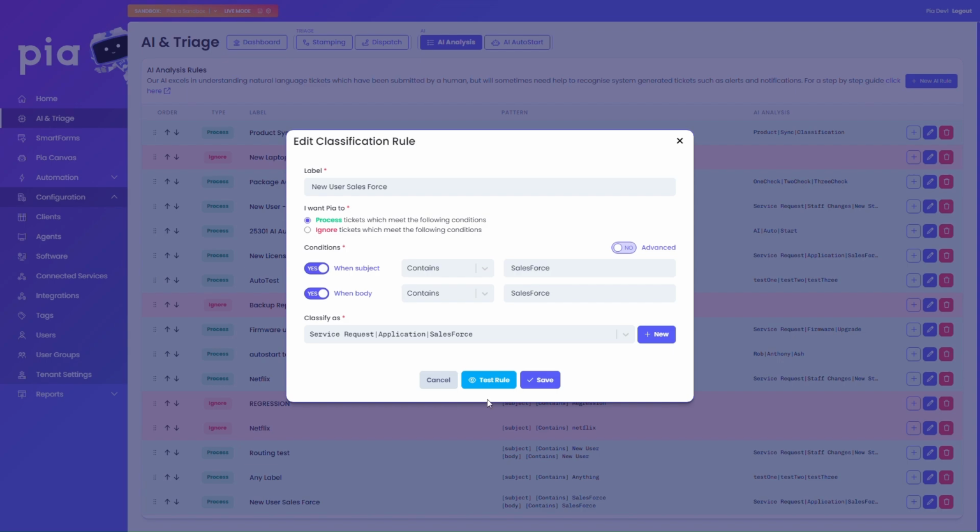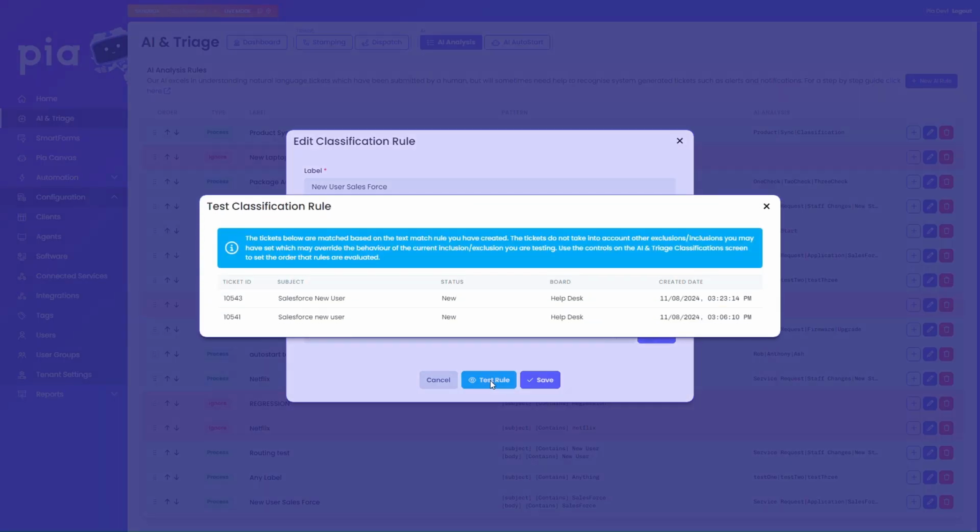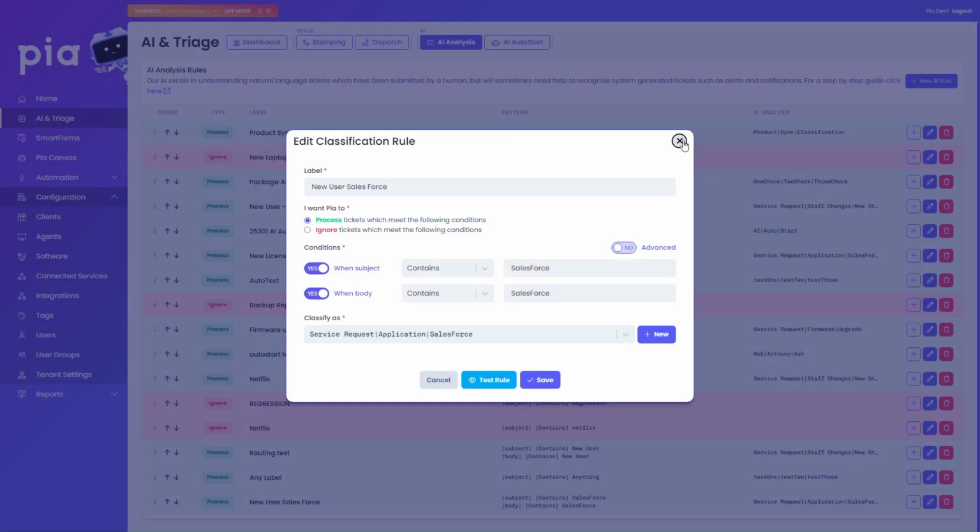If you have tickets related to this rule, you can use the test rule function. Creating AI rules like this will override PIA's machine learning calculation of the category and hard sets it to a 100% confidence rating in the category you've created.